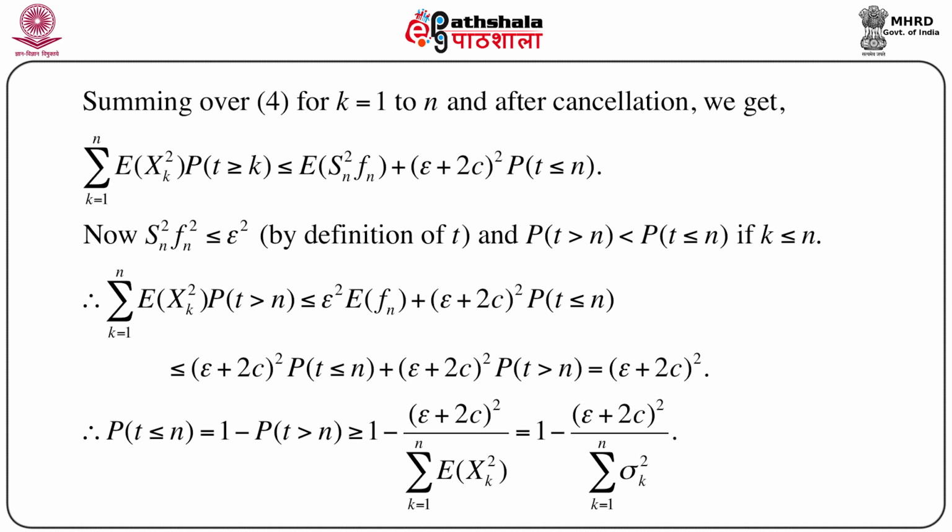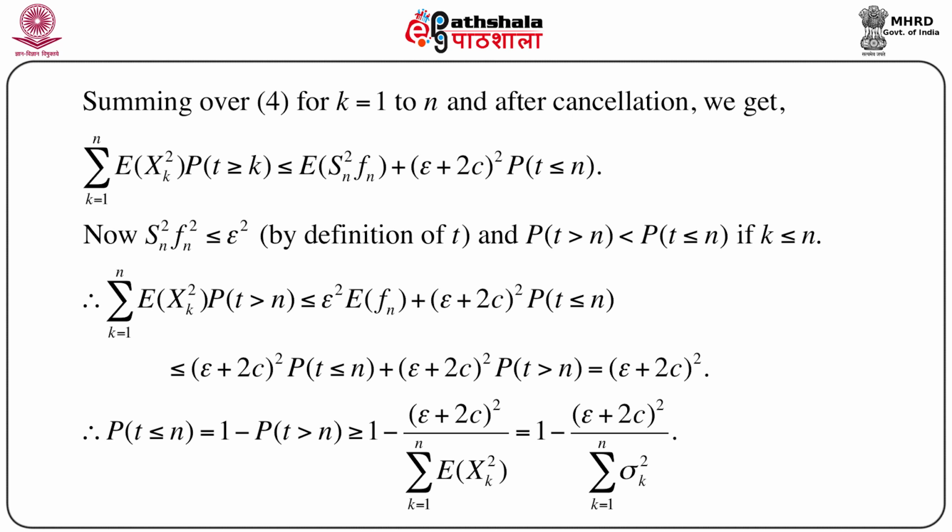Now, again we apply the same condition and take the sum in the previous equation for k equals 1 to n. We will see that many terms will cancel each other, then finally we get summation expectation of xk square into probability t greater than or equal to k, which is less than or equal to expectation of sn square into fn plus epsilon plus 2c whole square into probability t less than or equal to n.